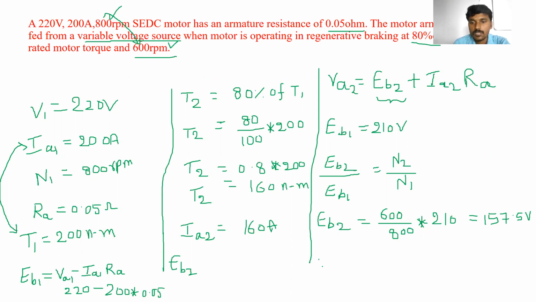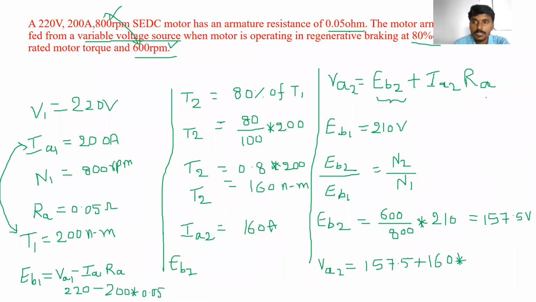So now we can easily find out VA2, the variable voltage source. VA2 is equal to EB2 plus IA2 into RA. EB2 is 157.5, plus IA2, which is 160, into RA.